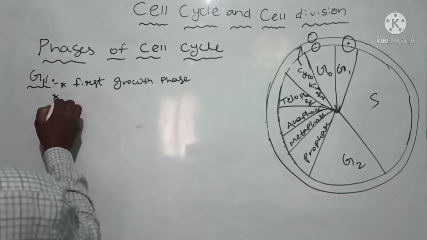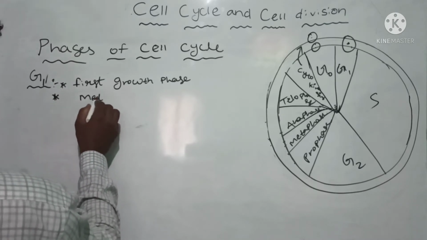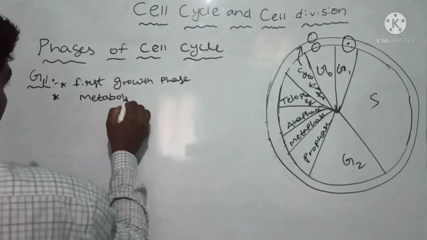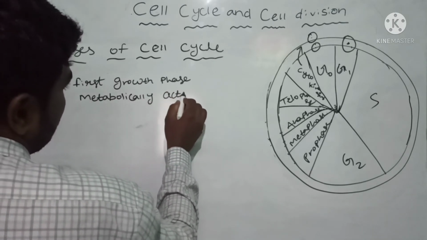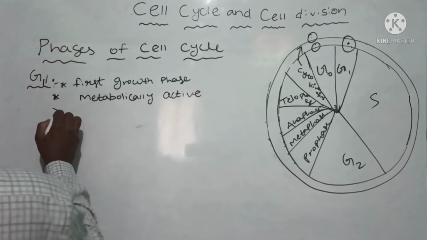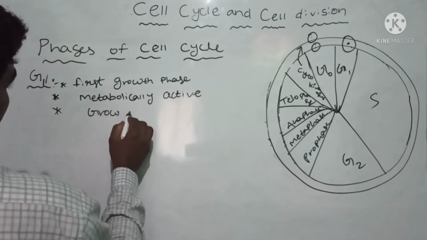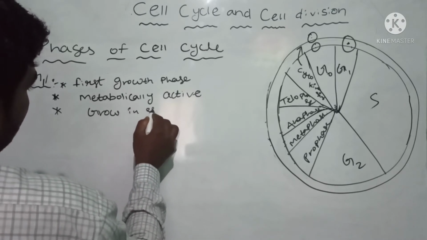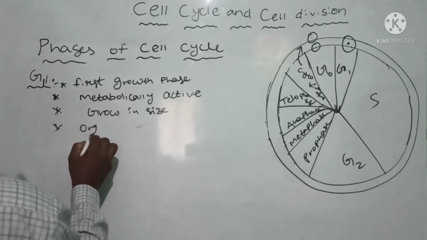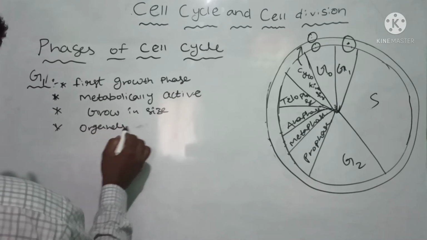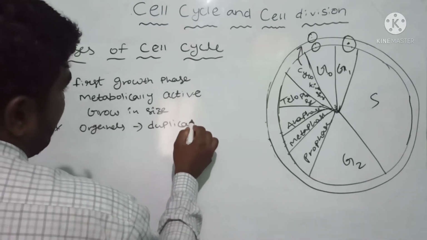This is the metabolically active phase, where the cell is growing in size. Organelles are duplicated, meaning doubled.